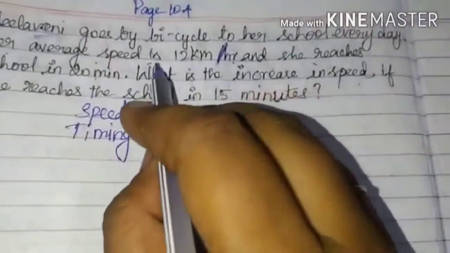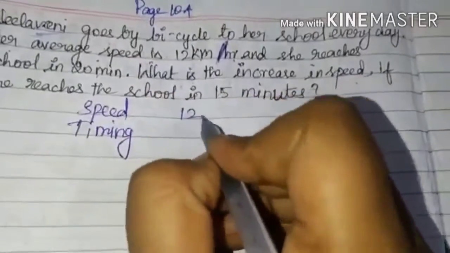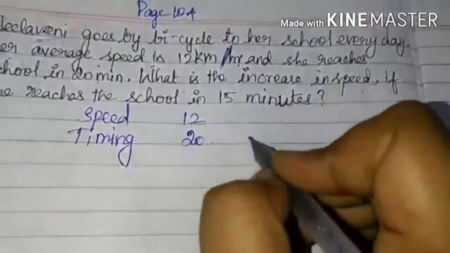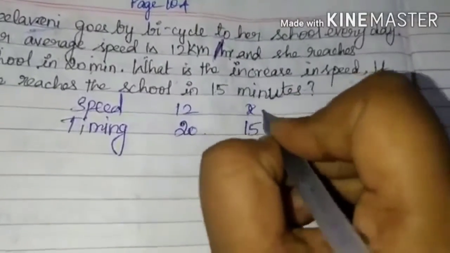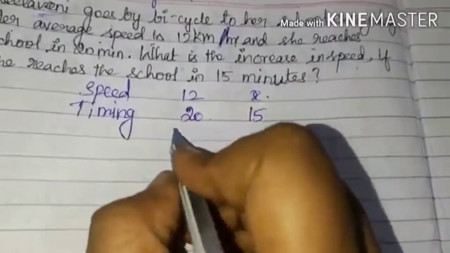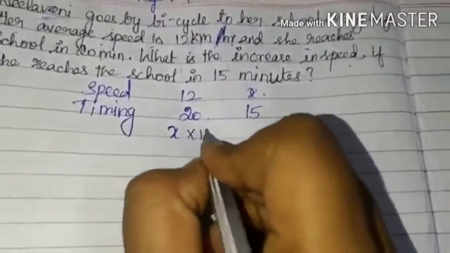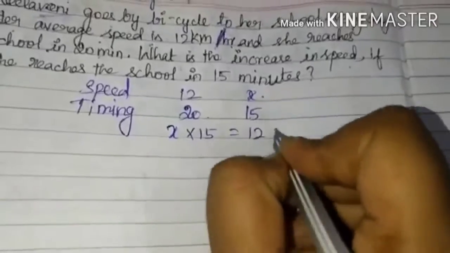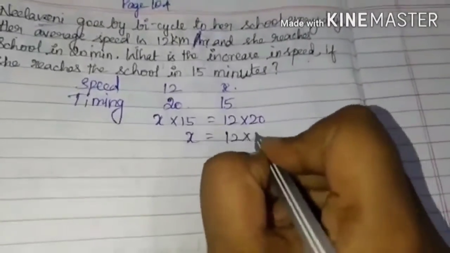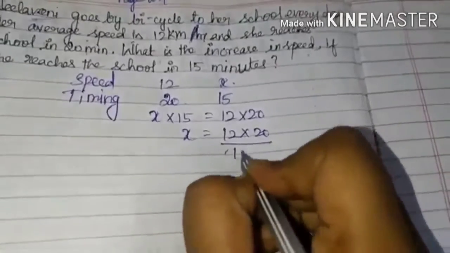Speed is 12 km per hour. She will reach in 20 minutes. So 15 minutes means how much speed? So the x term you will write first. So x into 15 equal to 12 into 20. So x equal to 12 into 20 divided by 15.